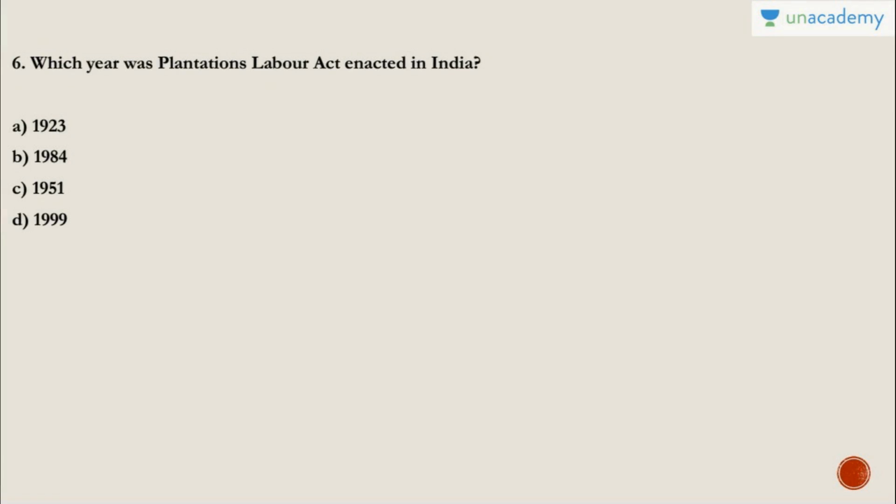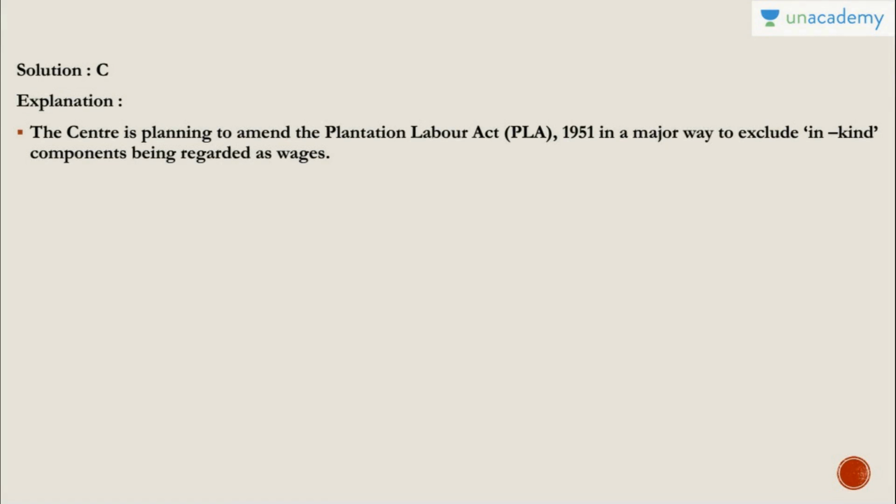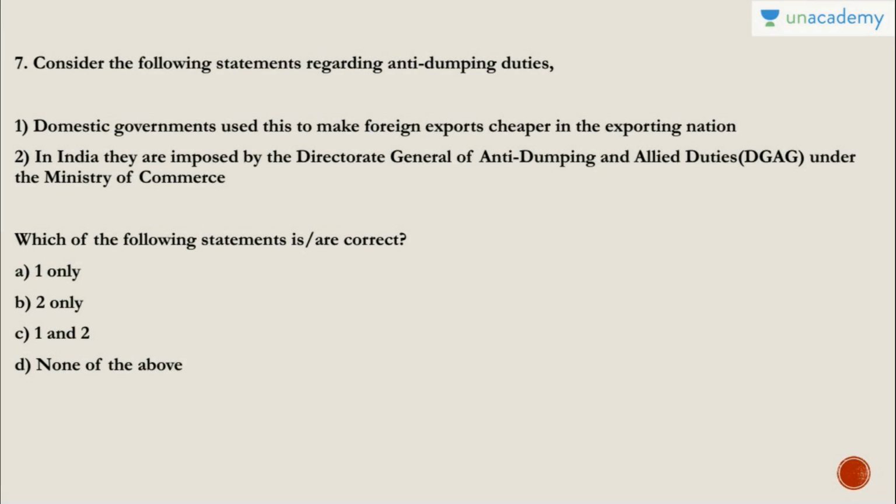Question number 6. Which year was the Plantations Labour Act enacted in India? So answer is 1951. Why is it in the news? Because the center is planning to amend the Plantation Labour Act, PLA 1951, in a major way to exclude in-kind components from being regarded as wages. So answer becomes C.